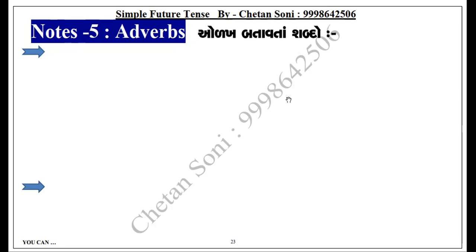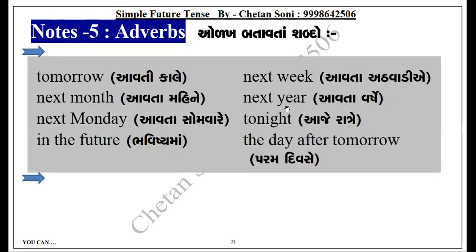But again, it is needed for us to learn these adverbs, and that's why I'm going to explain these adverbs to you. The first one, adverbs part one, are only simple words. The first one is simple: tomorrow, next month, next Monday, in the future, next week, next year, tonight, and the day after tomorrow. So we can say like this: tomorrow we'll take the lecture at the regular time. Next month we'll learn conjunctions. Next Monday we'll not meet.